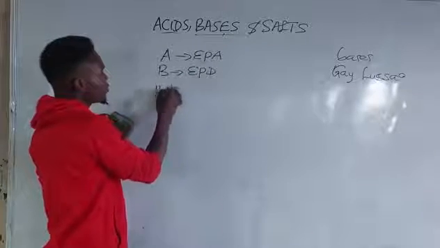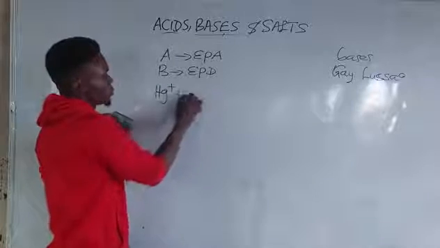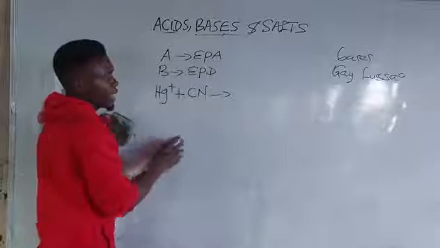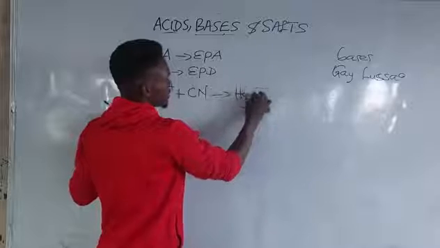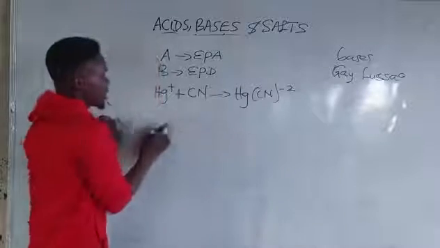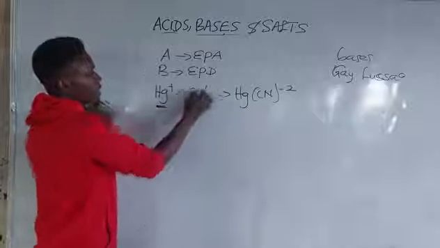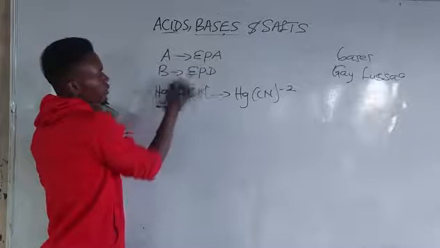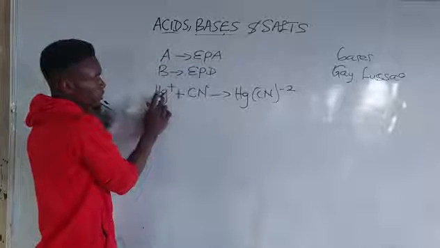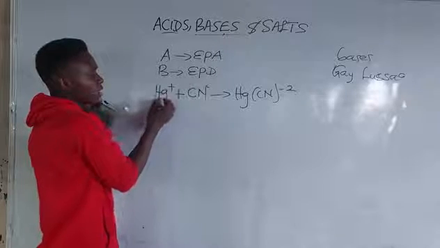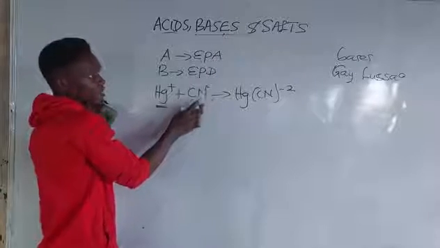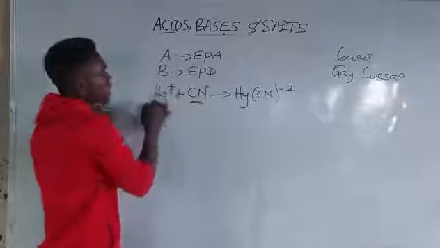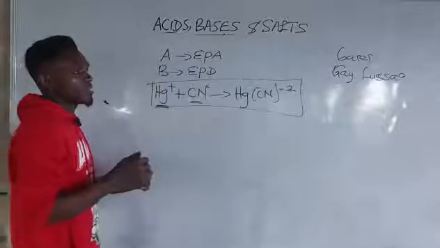For example, if mercury, which is Hg2 plus, should react with cyanide, what will I have? I will have Hg(CN)2 minus. All right, so this guy, don't forget, is always minus. All right, so acid electron pair acceptor, this mercury, right? This mercury, that is hydrargyrum, that is the Latin name, and this cyanide. So please, this guy is the acid, this one is the base. So what I've just illustrated is Lewis acid and base.